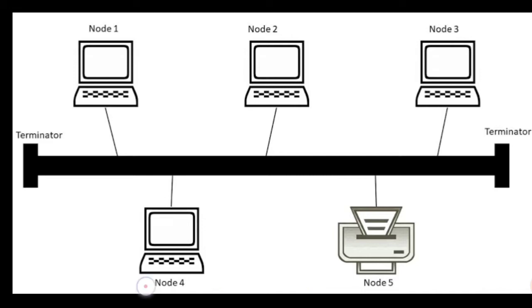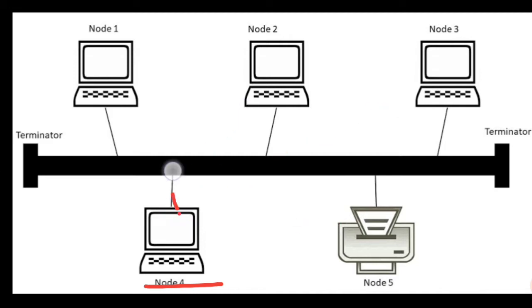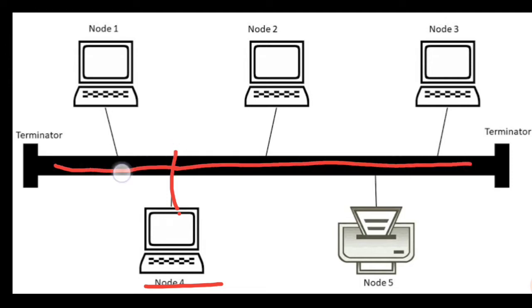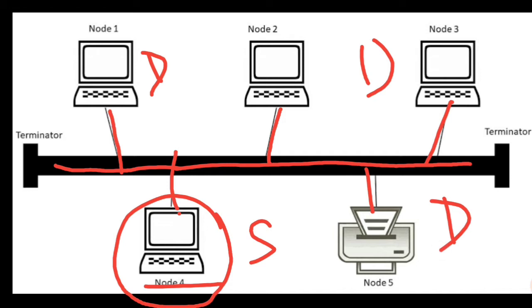For example, here node 4 wants to send a message. What will he do? He won't send it to node 1, and again node 2, then again node 3. No, he won't do that. He will just send it one time, and because this cable is connected with all the nodes, the message is automatically sent to each of the nodes. So when node 4, which is the source, sends a message, the other nodes become the destination, and the message is sent equally to each node connected.